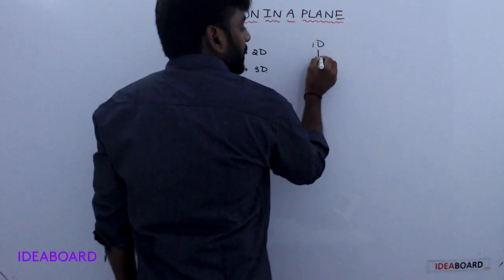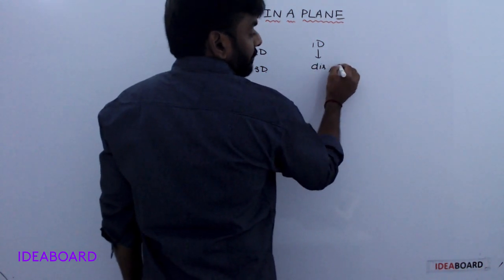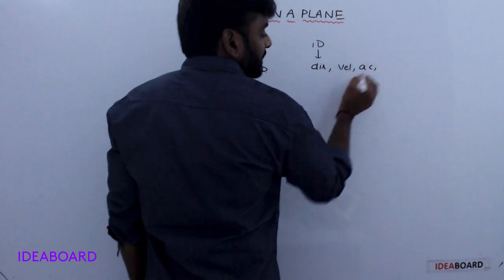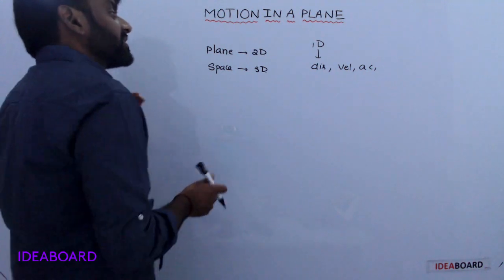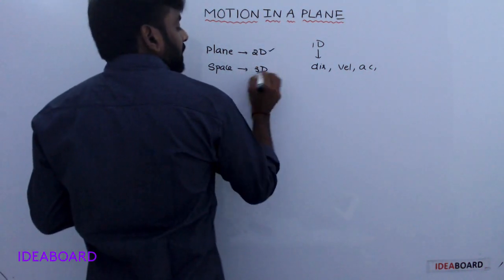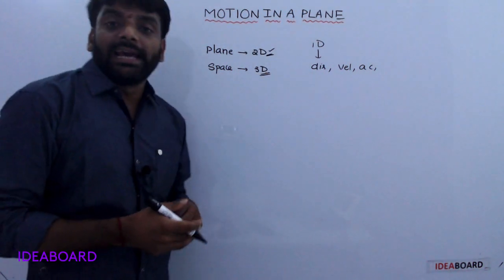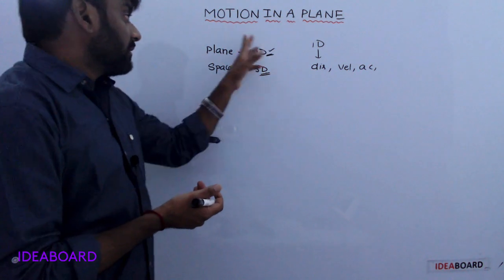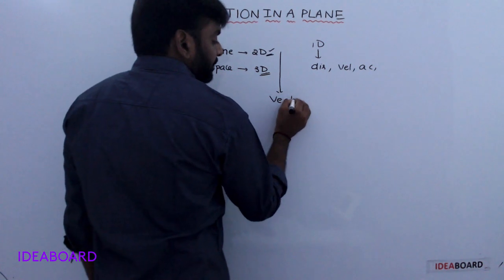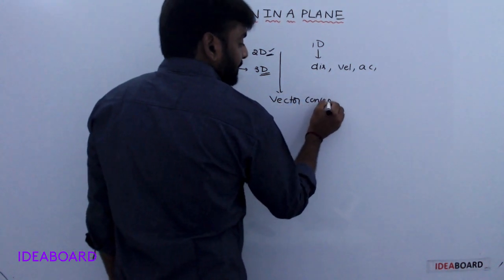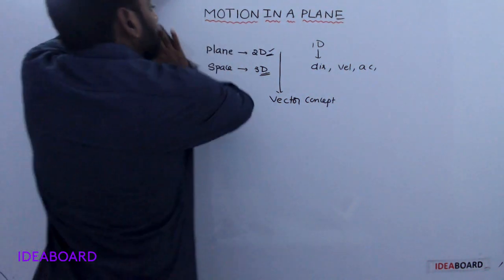In one-dimensional motion, we already discussed displacement, velocity, acceleration, and kinematic equations. To understand motion in a plane, that means two-dimensional and three-dimensional motions, what is mainly required is vectors. The vector concept is most important.